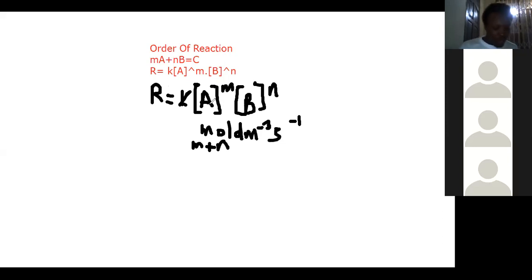Similarly, for the first order, if the reactant concentration is tripled, the rate will also be tripled. If in a reaction, changing the concentration of one of the reactants does not affect the rate of the reaction, then the order of reaction with respect to the reactant is 0. If the concentration of the reactant is doubled, while the concentration of the other reactant is kept constant, and the rate is doubled, the order of the reaction with respect to that reactant is 1. So first order means M is equal to 1.